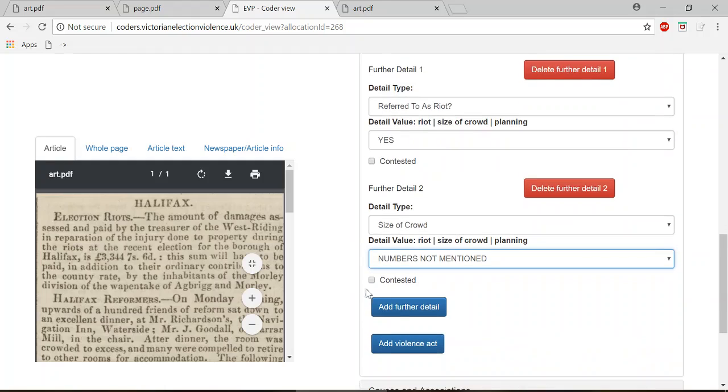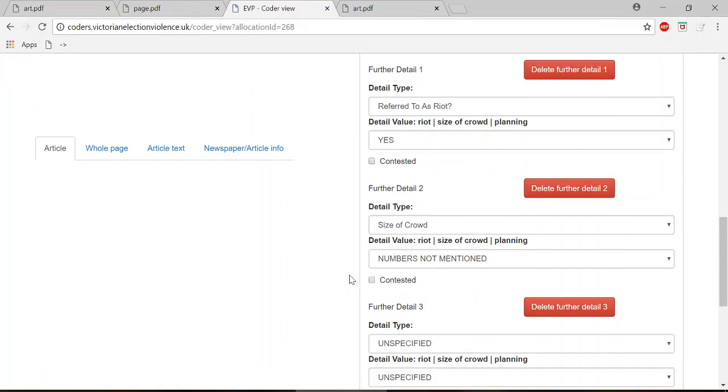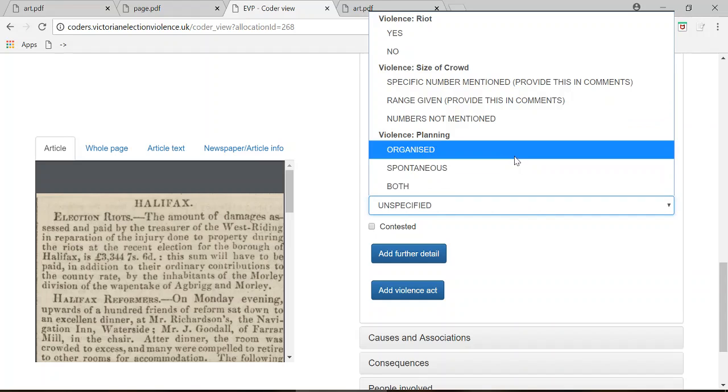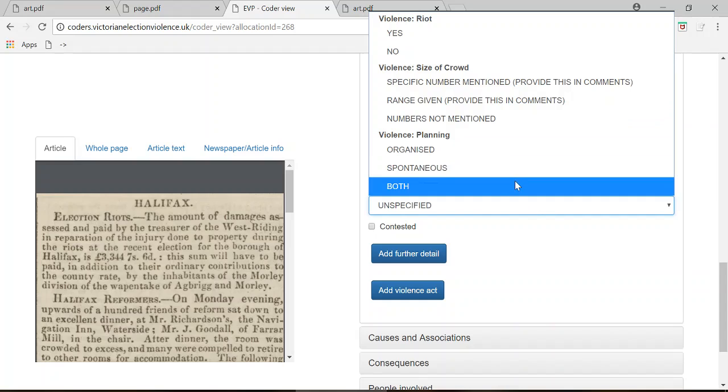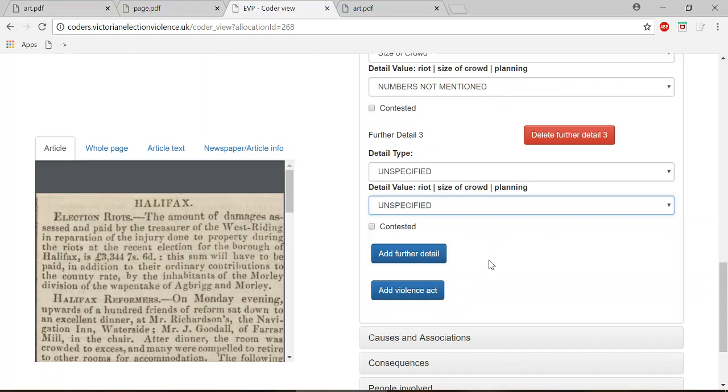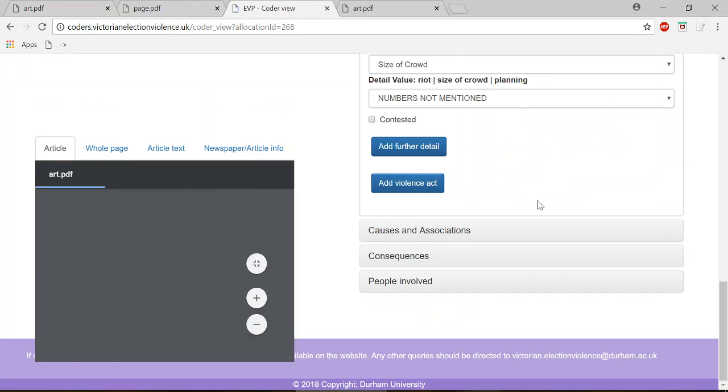I should also add that there is a possible further detail that you can add, which is planning. Now, was this consciously planned in advance, or did it take place without any prior planning? Or was it planned, but there were also spontaneous elements in it? So effectively you can choose organised, spontaneous, or both. Now, realistically, not many articles are going to mention this explicitly. Therefore, this is something you would use quite sparingly. So what we'll do is we'll delete further detail 3 here.